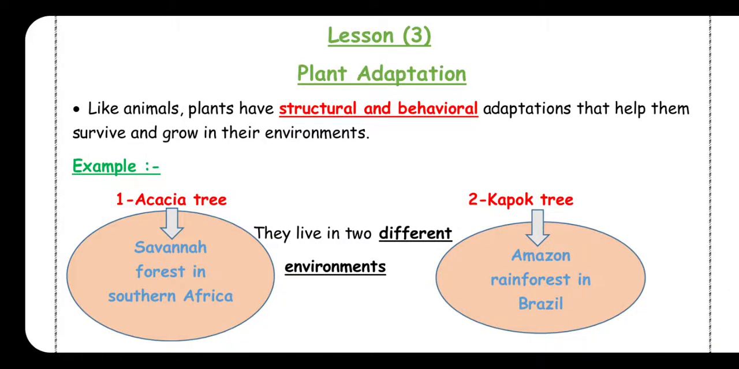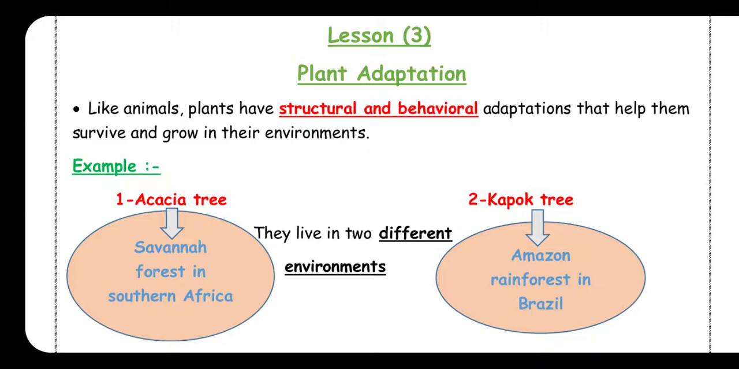Good morning, jr4. In the last video, we learned the types of adaptation, behavioral adaptation and structural adaptation. We said the structural adaptation will be in the structure of the body, but the behavioral adaptation will be in the actions or behaviors of the animal. We talked about adaptation in some animals. In this lesson, we will talk about plant adaptation.